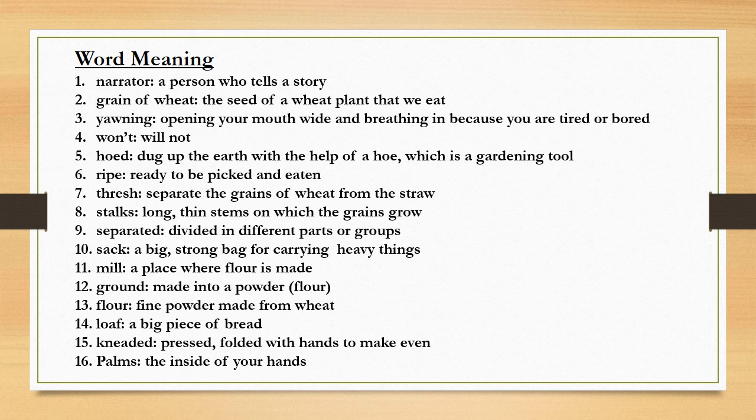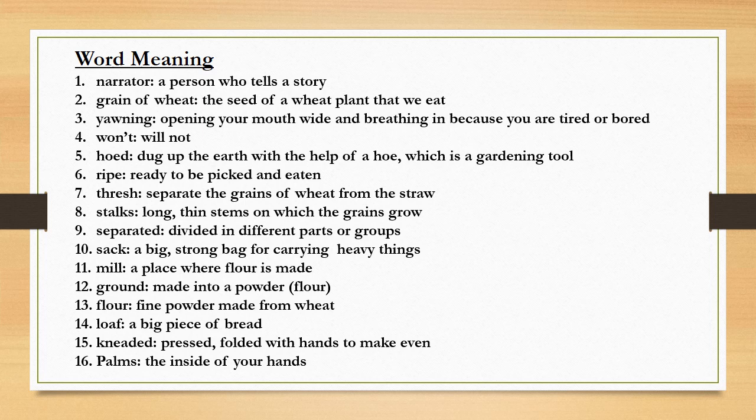Next, number 7 is thresh. Thresh means separate the grains of wheat from the straw. Next, number 8, stalks, means long thin stems on which the grains grow.